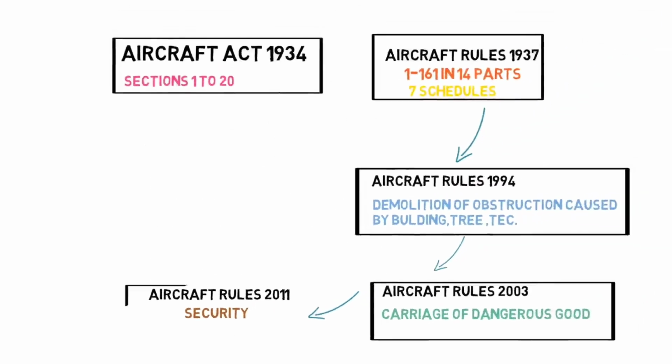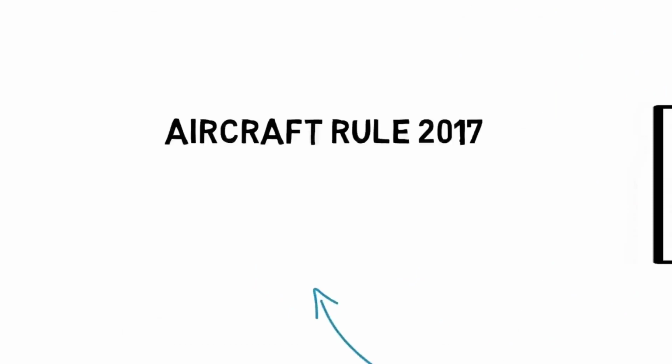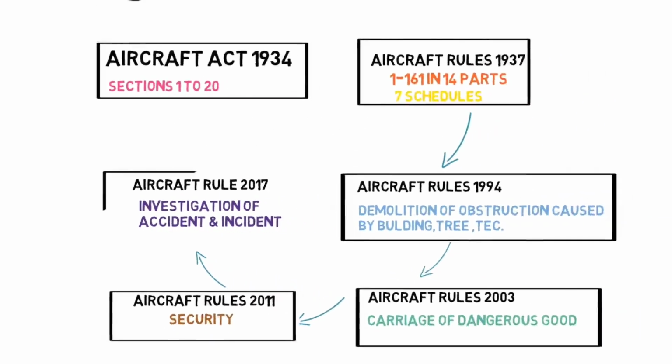In 2011, rules were introduced regarding security. And most recently, in 2017, rules were made regarding investigation of accidents and incidents. These are the total rules made so far. So I hope now you're well familiarized with Act and Rule.